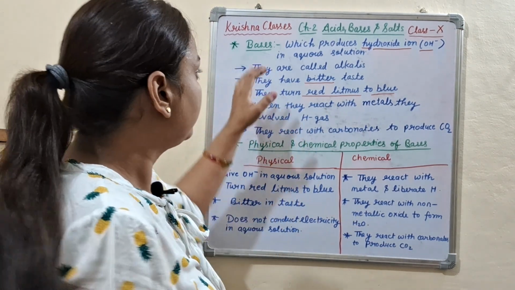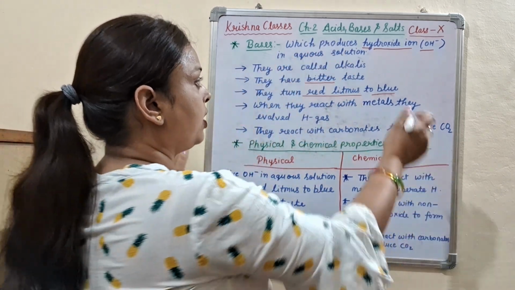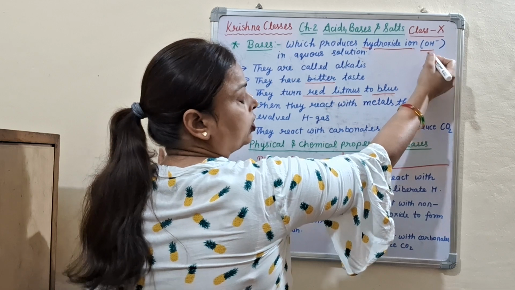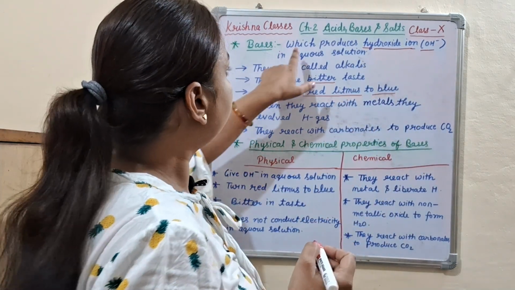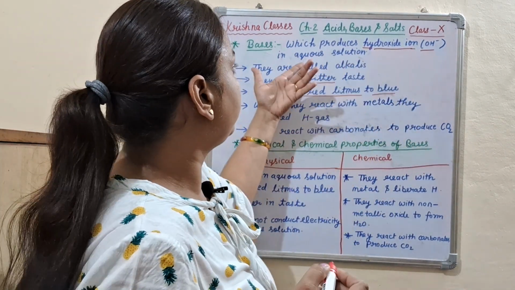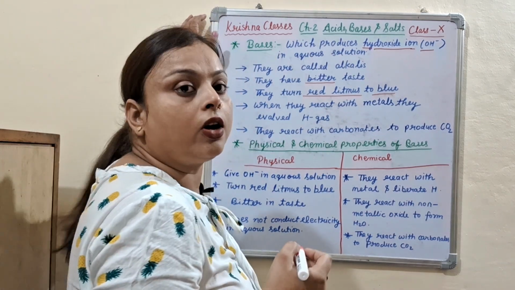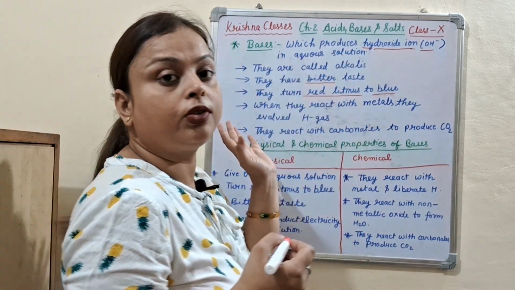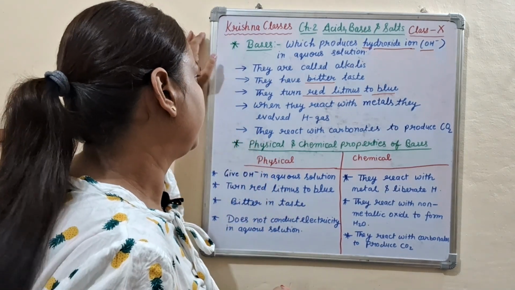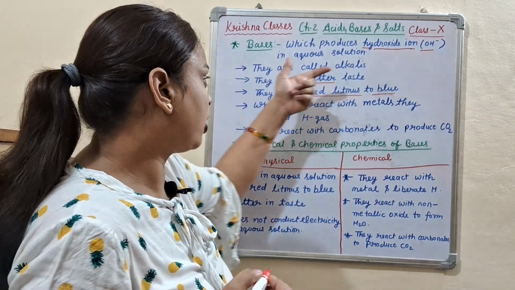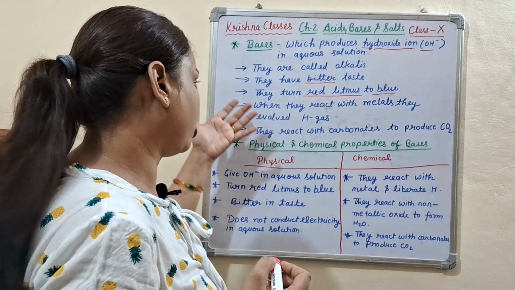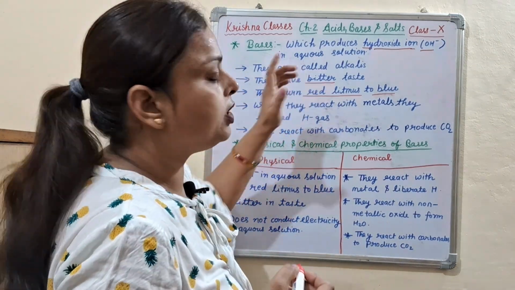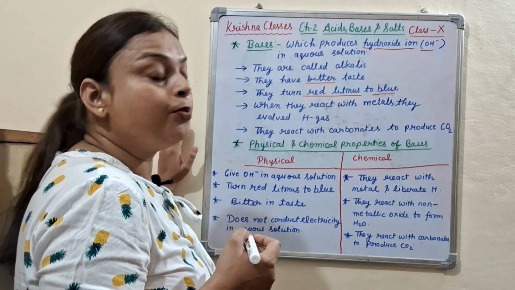What is a base? A base produces hydroxide ion, also called OH minus ion, in aqueous solution. These are called bases. Bases are also called alkalis. Next point, bases are bitter in taste.